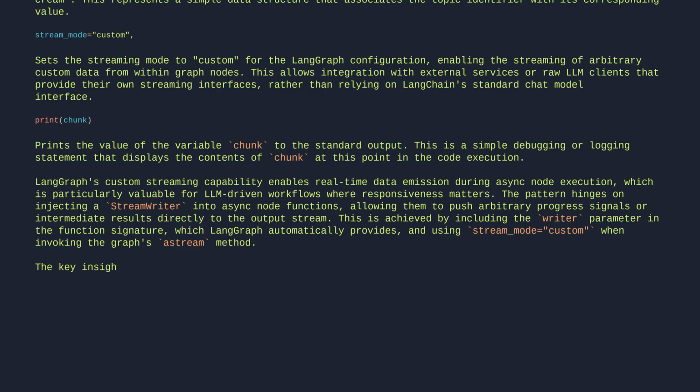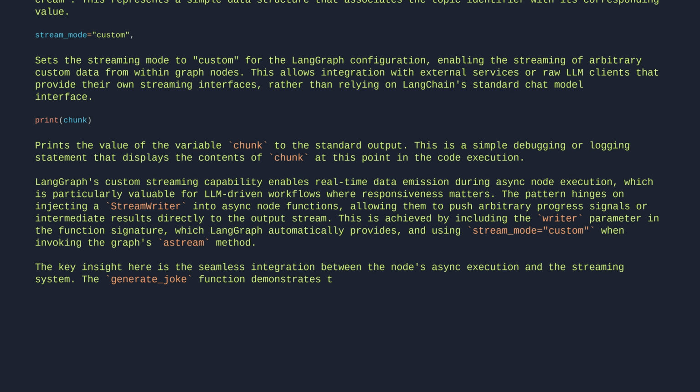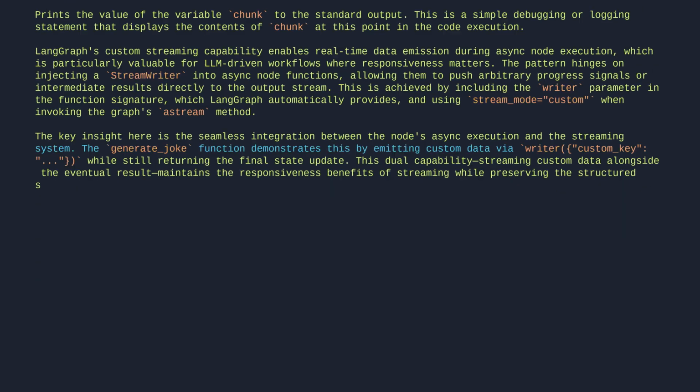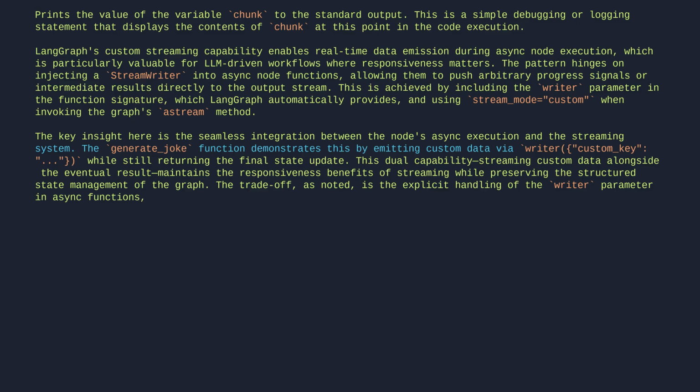The key insight here is the seamless integration between the node's async execution and the streaming system. The generateJoke function demonstrates this by emitting custom data via writer custom key, while still returning the final state update. This dual capability, streaming custom data alongside the eventual result, maintains the responsiveness benefits of streaming while preserving the structured state management of the graph. The trade-off, as noted, is the explicit handling of the writer parameter in async functions, especially in Python versions below 3.11, where context propagation isn't automatic.